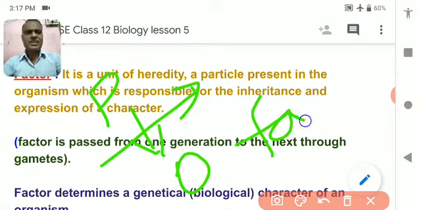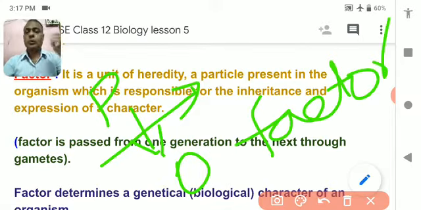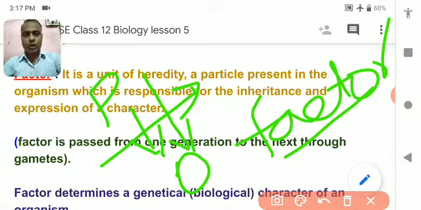What factors are these? He didn't know. But he knew that there are certain factors which bear the character, and these factors transfer from parents to offspring, meaning child. Due to this factor, the character moves from one generation to another generation. This factor was later discovered to be nothing but the genes.